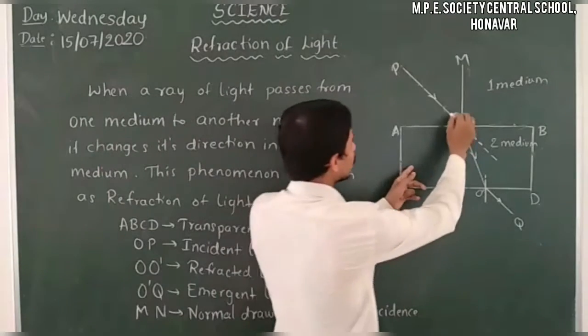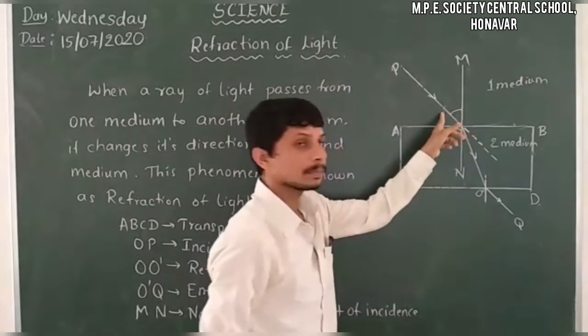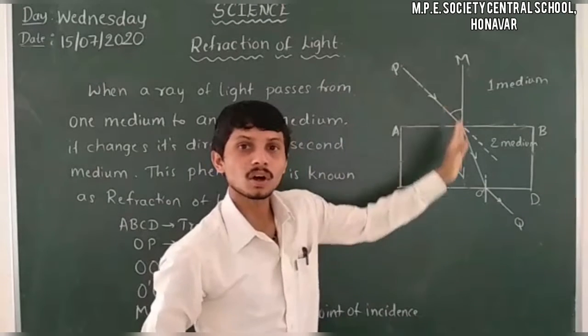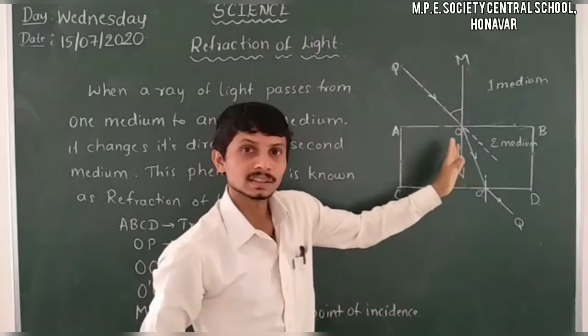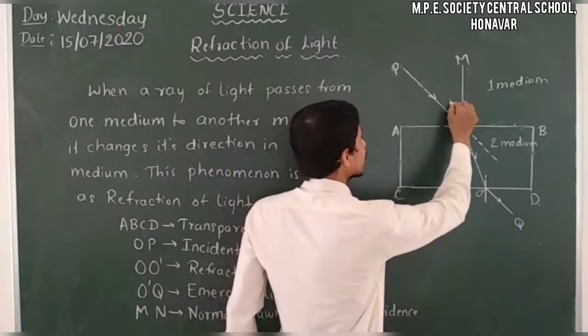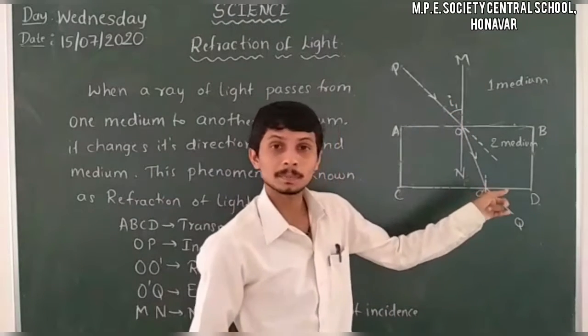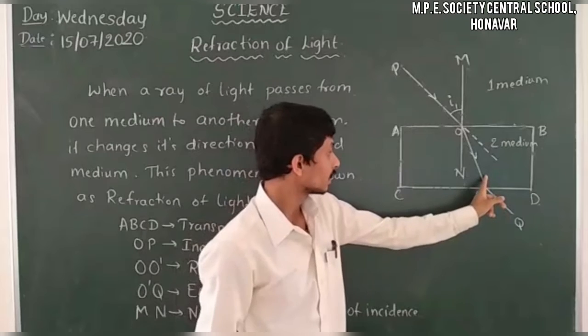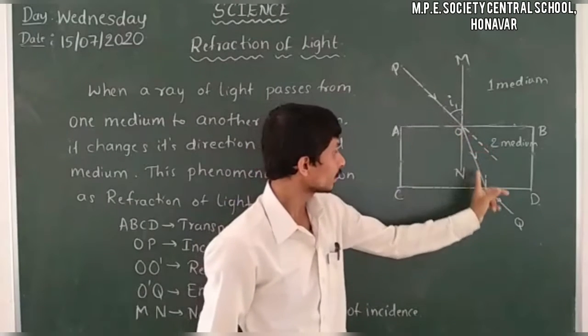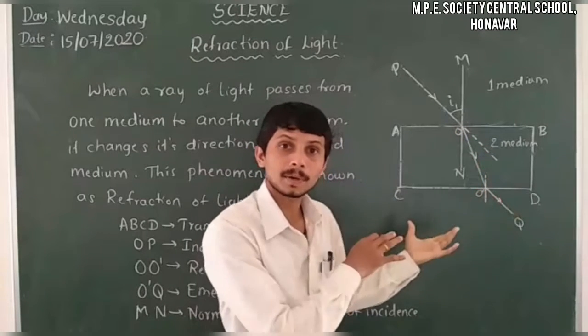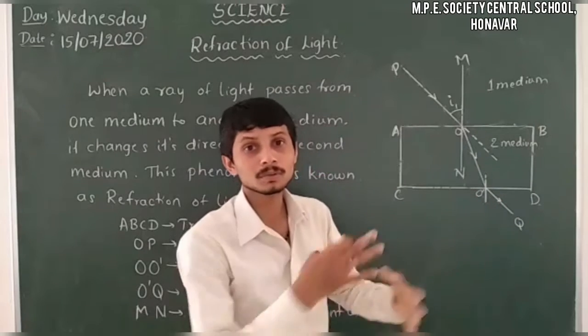So the angle between the incident light and the normal drawn at the point of incidence is the angle of incidence. I will consider it as I1, because there are two points of incidence. Here it is also the refracted ray after passing from the denser second medium to the first medium.